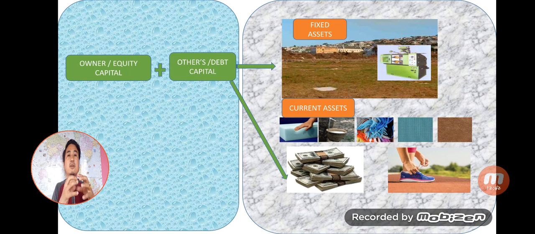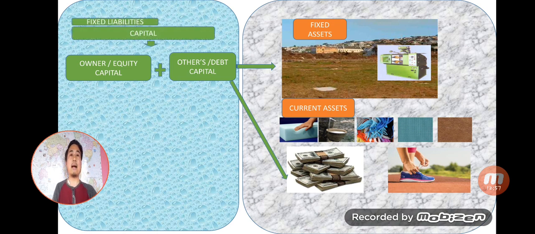So a certain amount of money is also required, and as I told you, anything that can be converted easily into money is known as current asset. So obviously cash is also a current asset. And this equity capital and debt capital is known as fixed liabilities.